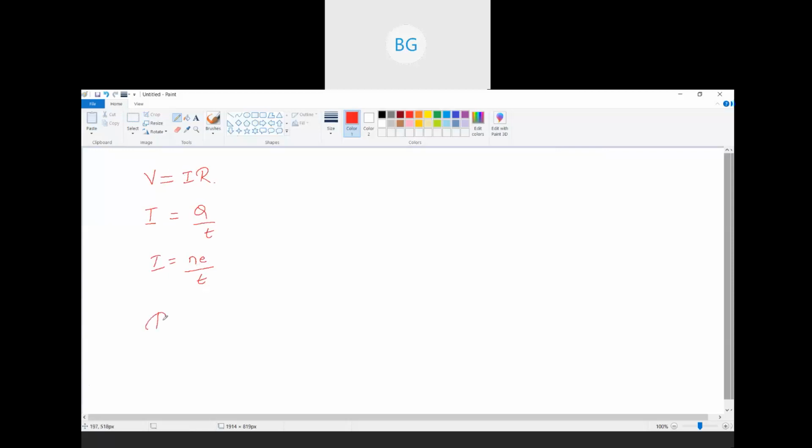Then we had resistance also. R is given by V / I, or I is also given by V / R. Then we had work done. Work done was given by V × Q. Right? So these were the different formulas we saw.